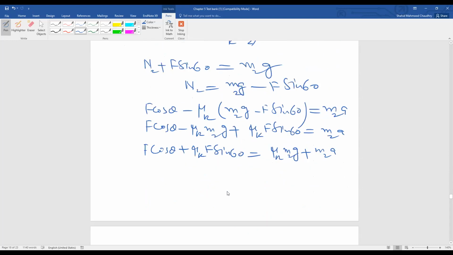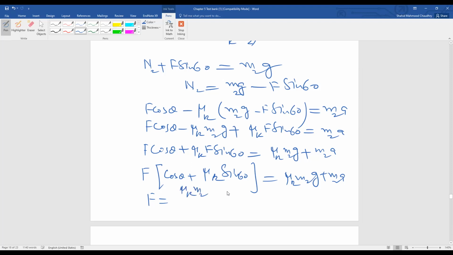Now we can make F common, and F is equal to mu K M2G plus M2A divided by cos theta plus mu K sine 60.